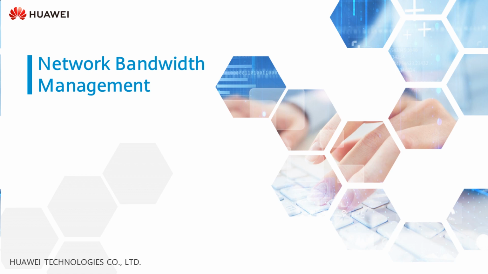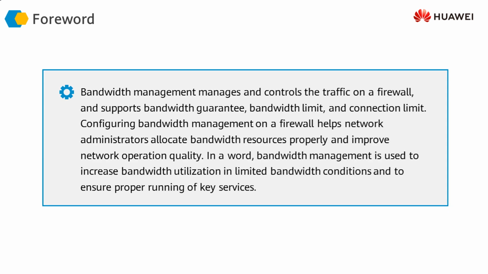In this module, we're going to discuss network bandwidth management. Network bandwidth management is another very important and interesting feature on the Huawei firewalls. What we do in network bandwidth management is that we can define the minimum or guaranteed bandwidth for certain types of traffic. We can limit the maximum amount of bandwidth that certain types of traffic can have, and we can put a limit on the maximum number of connections that a resource can open, or a particular flow of traffic can open, through the firewall.